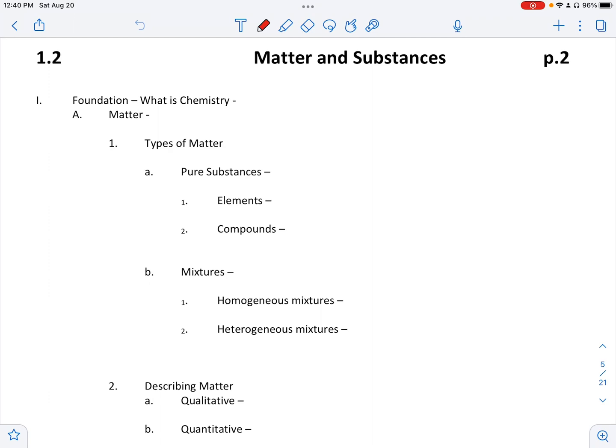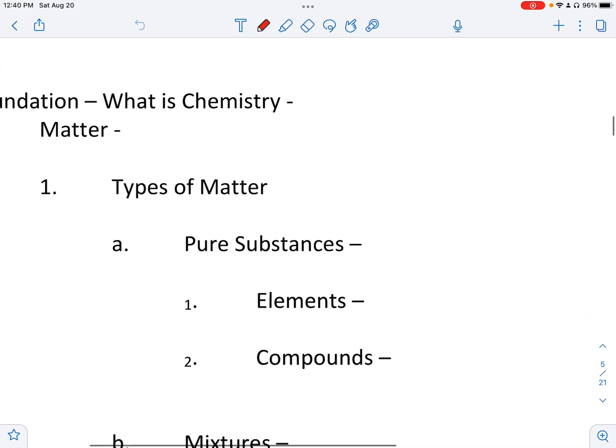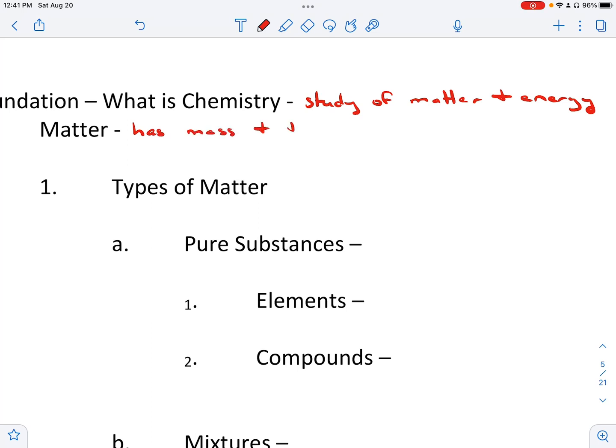So our first step is we need to define what chemistry is. Chemistry is the study of matter and energy. So our focus is going to be on matter and energy. We'll spend a little time on energy, but the bulk of our year will be spent on matter. And so we probably need a definition of matter. A definition of matter that we can use is something that has mass and takes up space. And remember that space we're talking about, that taking up space, is volume. So matter is anything that has mass and volume.